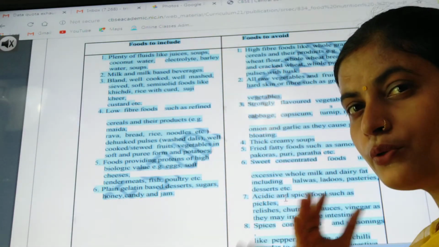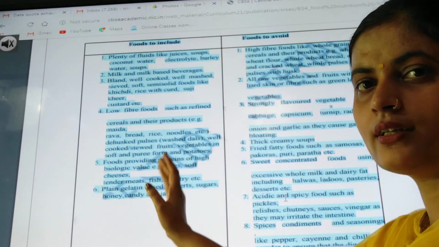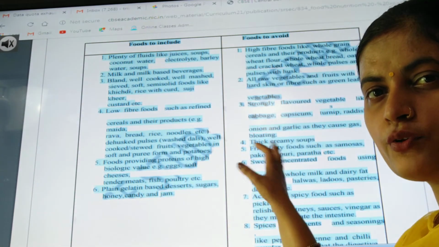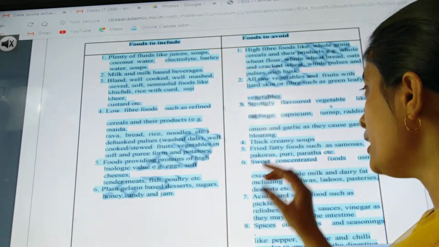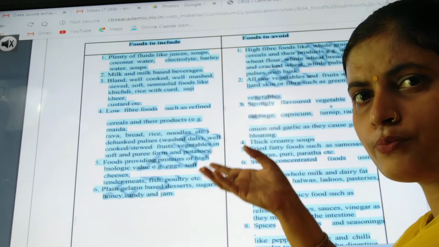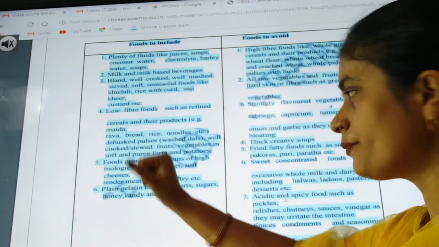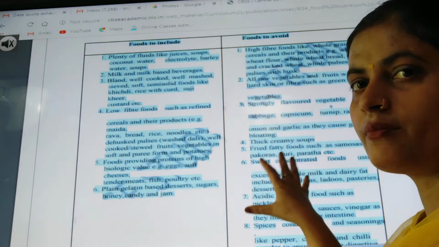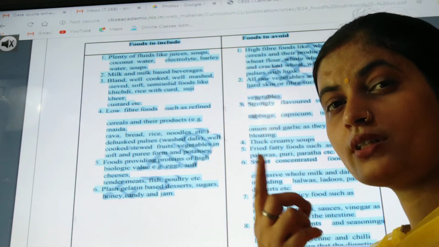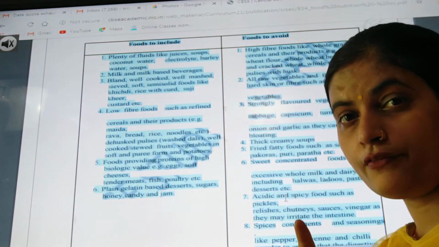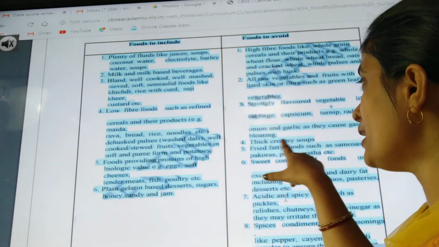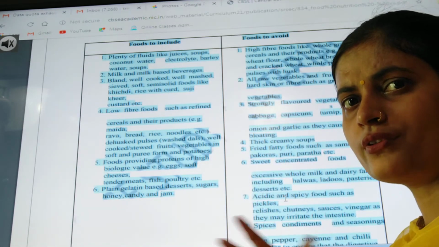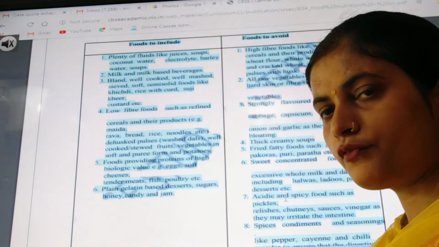Strongly flavored. If you use your intelligence, you only have to remember this point. In what to avoid, you can just write it vice versa. That means it's just the opposite. Then here it is written strongly flavored should be avoided because we are using a bland diet. Then it is written thick creamy. At that time just remember that it was written one and one and a half teaspoons. So that's why thick creamy soups which have food fat, sorry, we have to avoid.